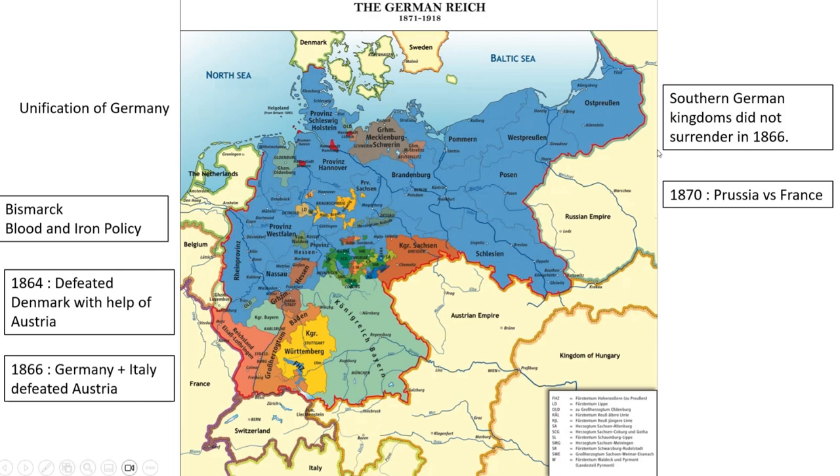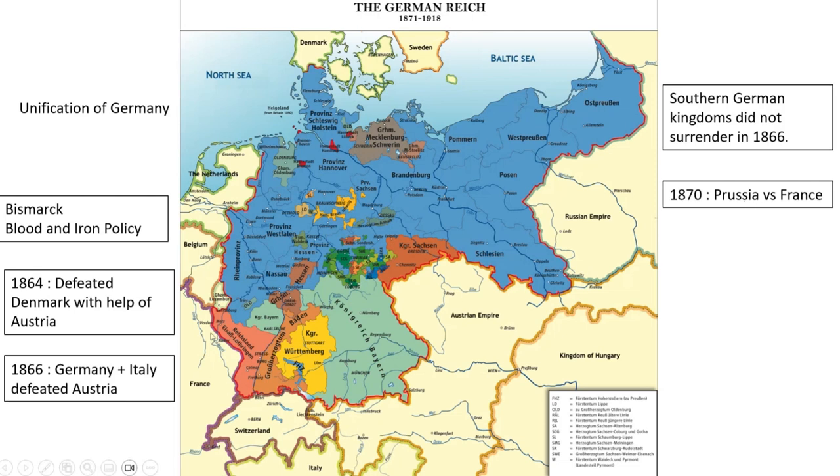And then he combined all the northern German kingdoms. But the southern German kingdoms did not surrender because they thought that France would come to protect them. In 1870, finally, Prussia, since Prussia was the largest kingdom in Germany before its unification, led the campaign for the unification of Germany. And finally, in 1870, it defeated France.